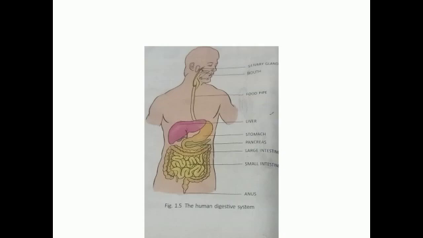Dear students, now all of you see the picture. The human digestive system. What are the parts of the human digestive system? Salivary glands, mouth, food pipe, liver, stomach, pancreas, large intestine, small intestine, and the last one is the anus.